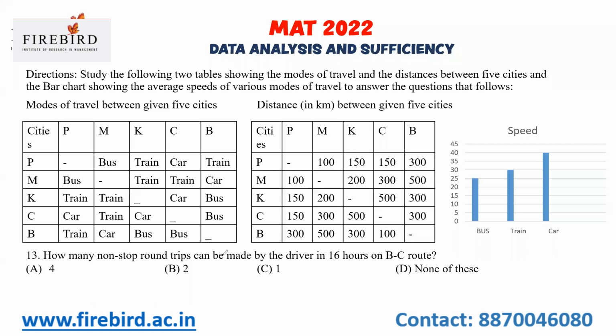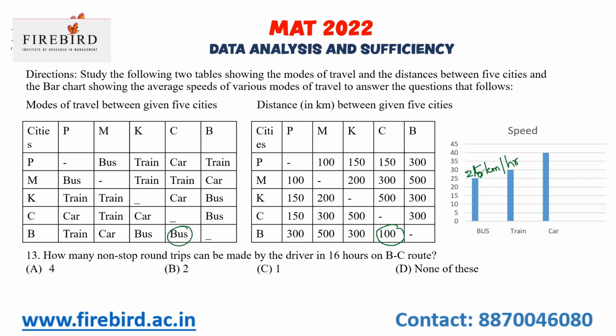Next one. How many non-stop round trips can be made by the driver in 16 hours on the B to C route? B to C, I will travel by bus. The distance between B to C is 100 kilometers. The speed of the bus is 25 kilometers per hour.